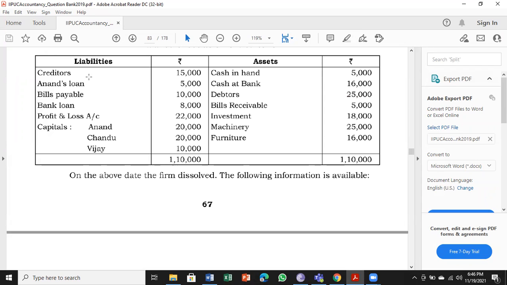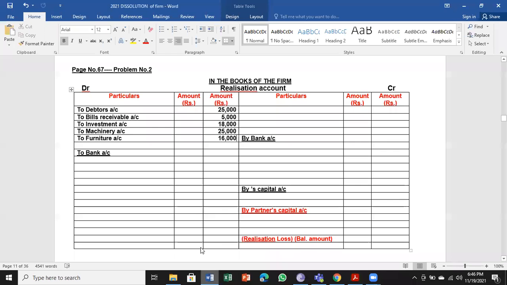We move on to the liabilities side. Outside liabilities, let us try to find out, that is creditors, bills payable and bank loan. All the 3 will come. Anand's loan will go to bank account, that will not come. So we'll start with creditors, bills payable and bank loan. To the credit side of realization account, by creditors account, 15,000. Next, by bills payable account, 10,000.